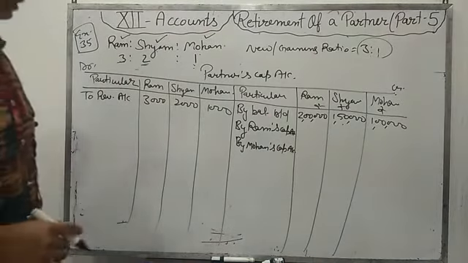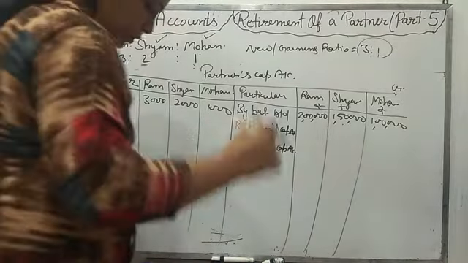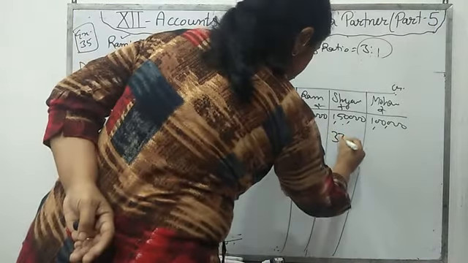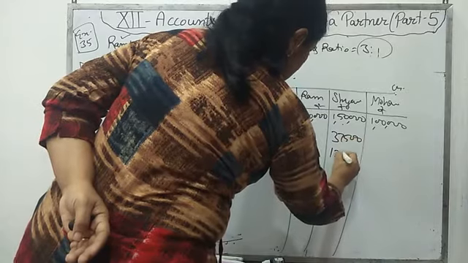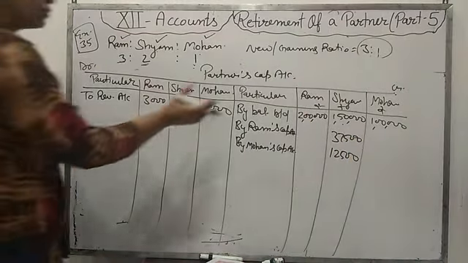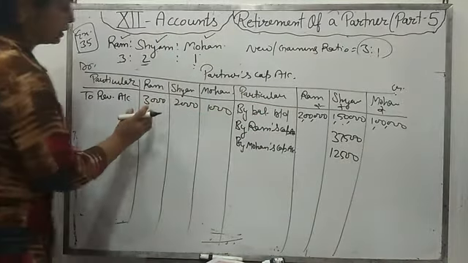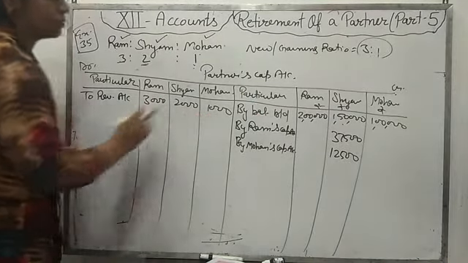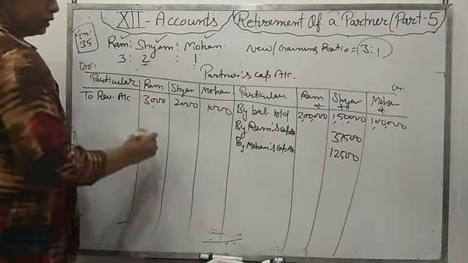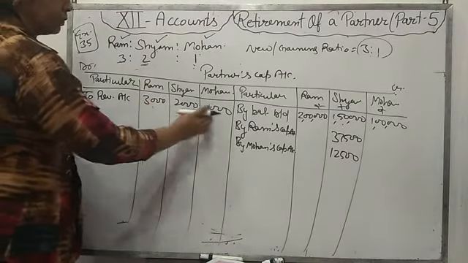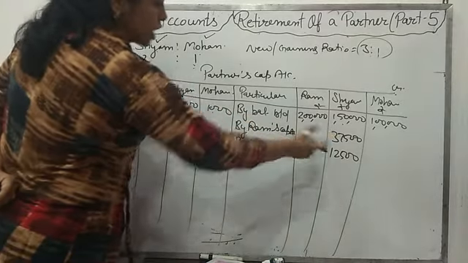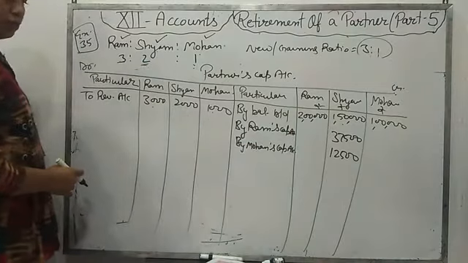Ram was giving 37,500 and Mohan is giving 12,500, and this same amount will come in the debit side of Ram and Mohan's account because their capital is decreasing. From withdrawing their capital account, this amount we will give to Sham by his capital account.